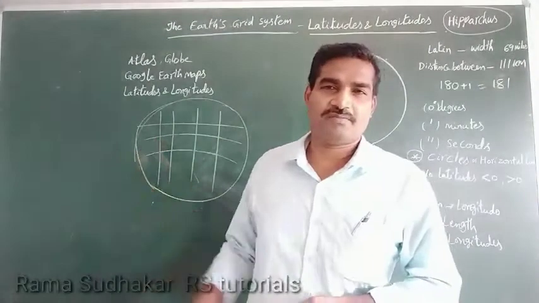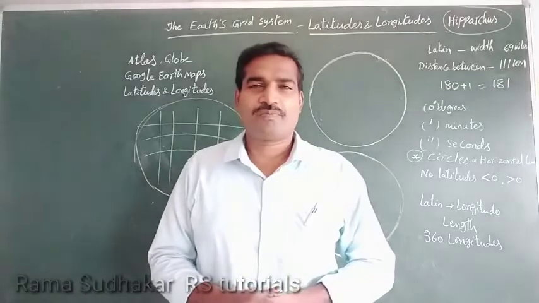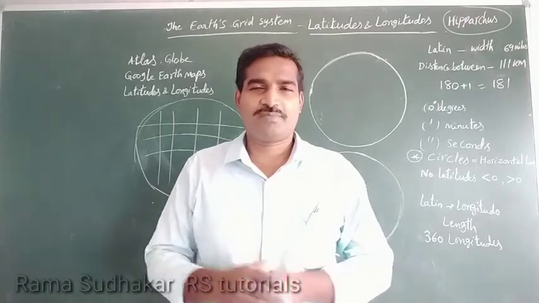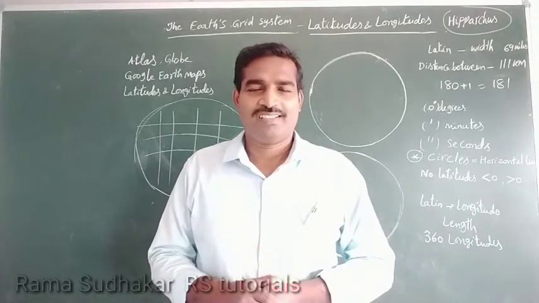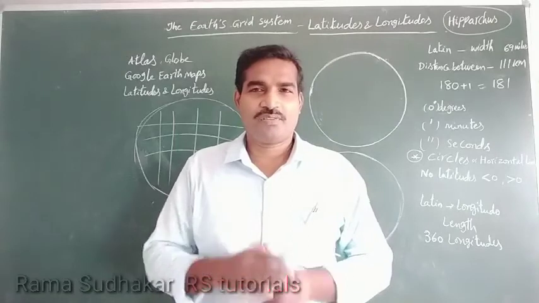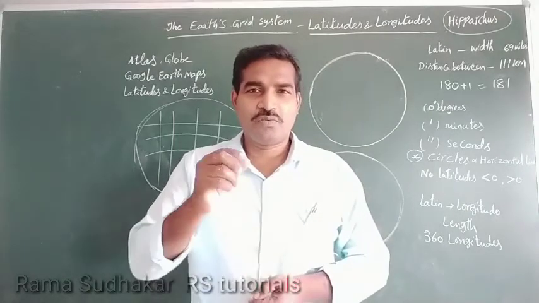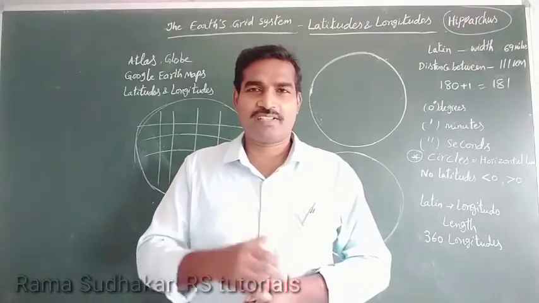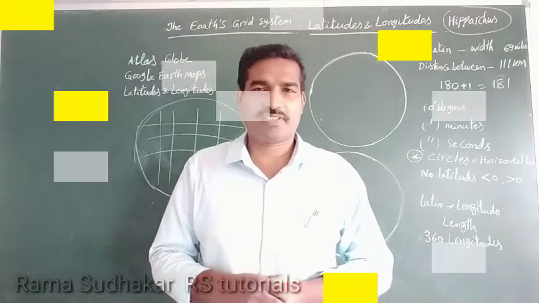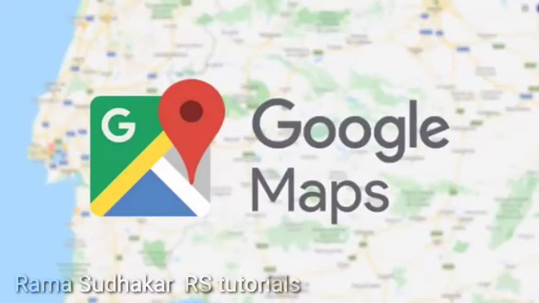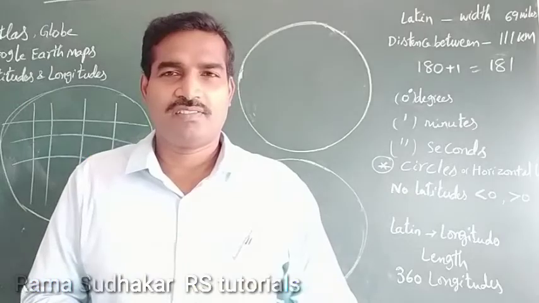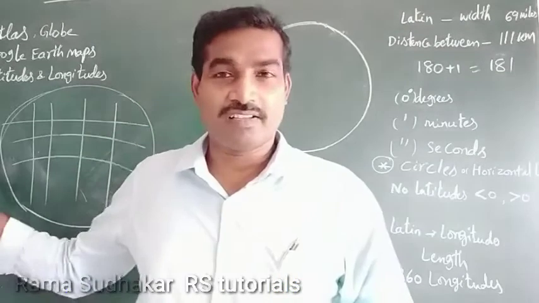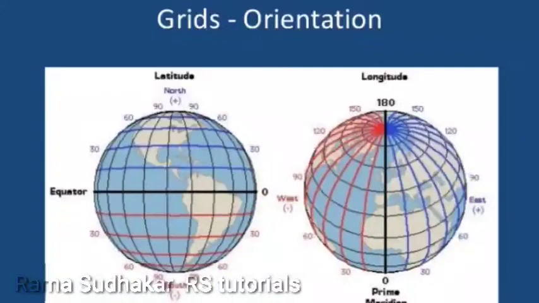Through the grid system, present day we are using the atlas book, and through Google Maps, the online app, we can identify these places. Understand? These are all called the grid system.